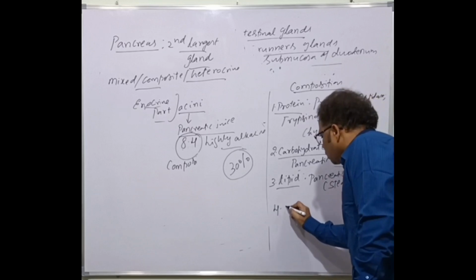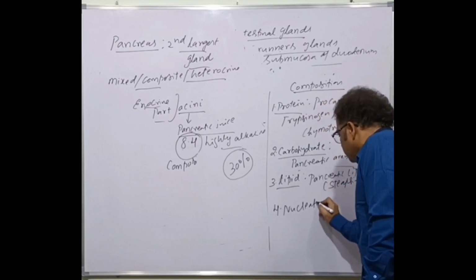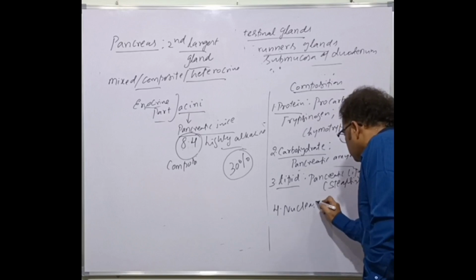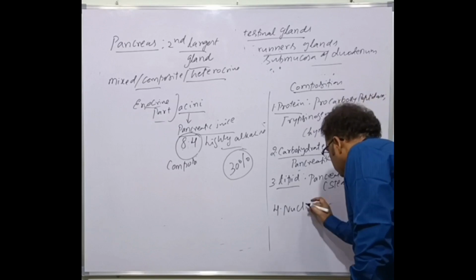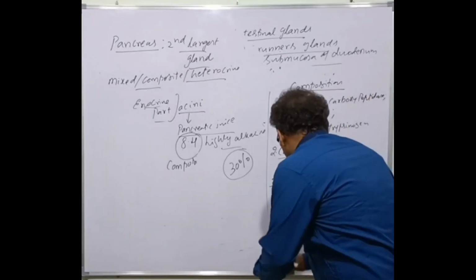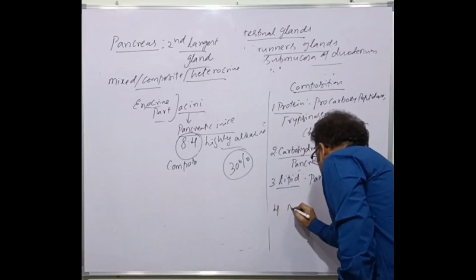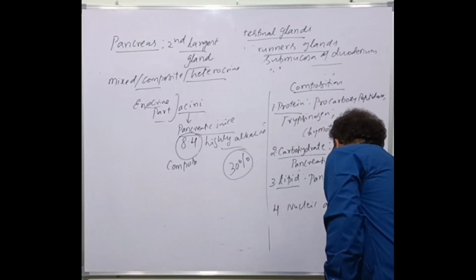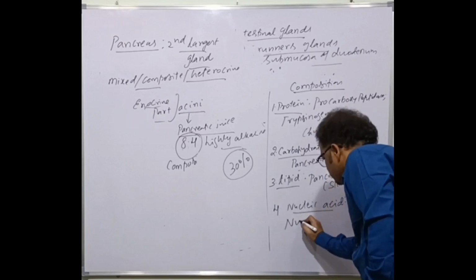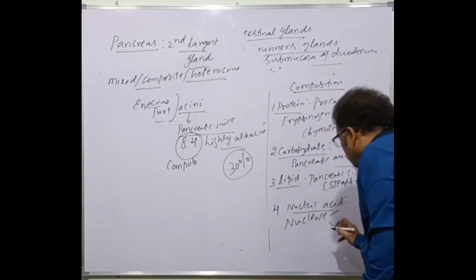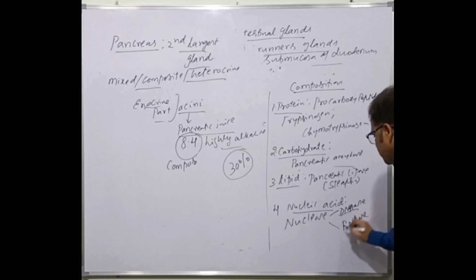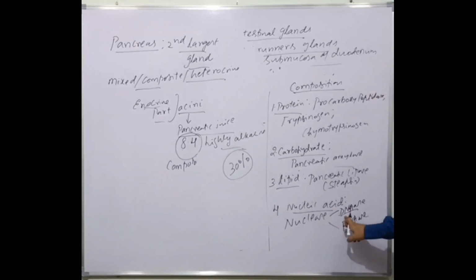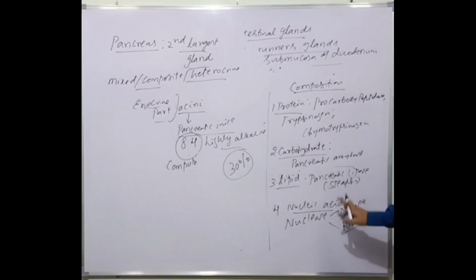And certain nucleic acid digesting enzymes are there, called nucleases. The nucleases are of two different types, DNase and RNase. DNase digests DNA and RNase is responsible for digesting RNAs.